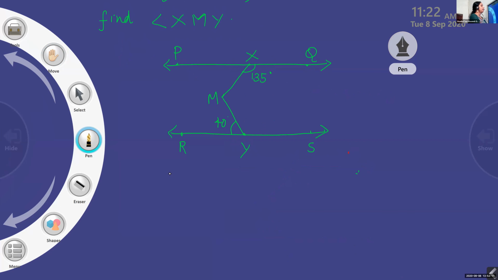Okay, children, there are two angles given here. One is MXQ and the other is MYR.